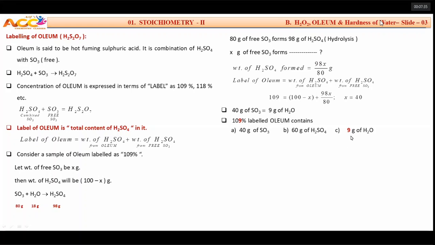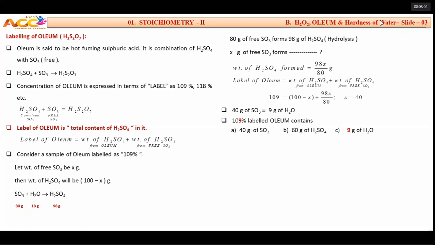That 9 grams, if you conclude, is called 109%. Okay, sir, 109% means that 9% indicates the additional amount beyond 100. It is nothing but the quantity of water necessary to convert free sulfur trioxide to sulfuric acid. First of all, we have to know what free sulfur trioxide is, and how much of it is available.